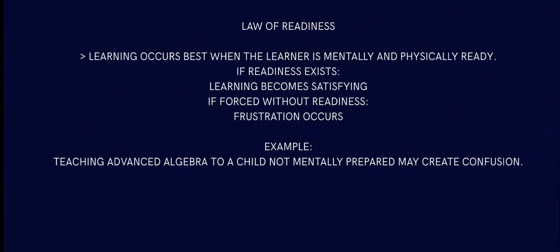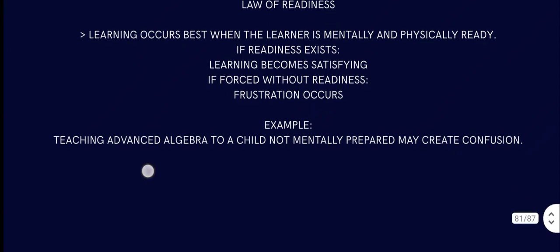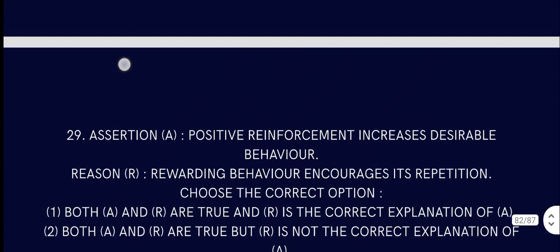So what is the law of readiness? We already talked about the law of exercise, the law of readiness, and the law of something else in the previous video, that was set 7. Check that out, we explained it thoroughly. Learning occurs best when the learner is mentally and physically ready. If readiness exists, the learner becomes satisfied. If forced without readiness, frustration occurs. Teaching advanced algebra to a child not mentally prepared may create confusion, obviously.